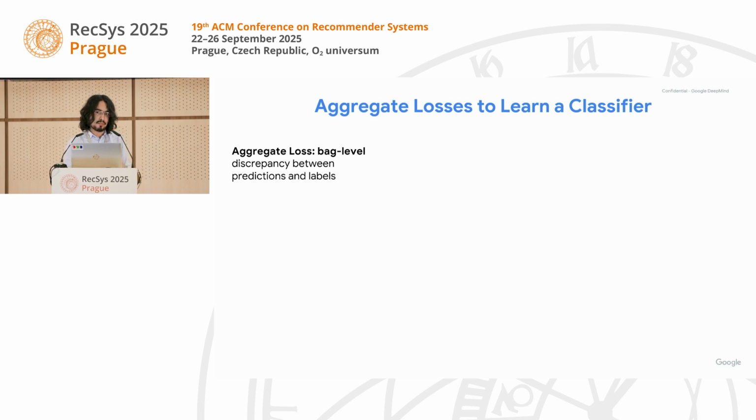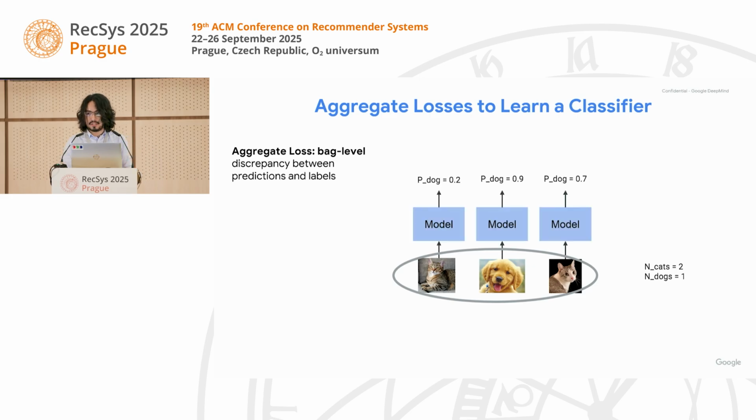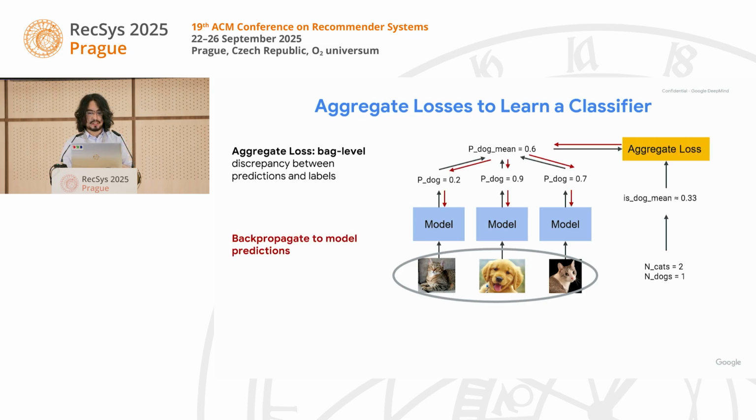A very common framework to learn from these proportions is to use what we call an aggregate loss. And this is a bag level measure of discrepancy between the model's predictions and the actual labels. And concretely, if we take a bag and it has a set of items, we can perform inference with our model on each of these training examples. We can then pool these predictions, and we can compare this with the label proportions with our aggregate loss, and then we can backpropagate to our instance level predictions from our model.